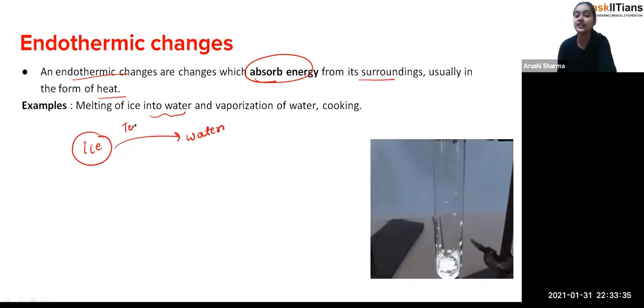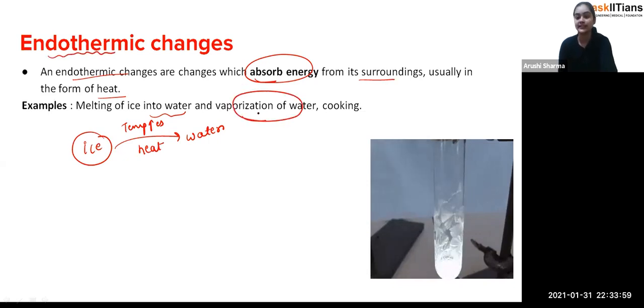When the temperature increases, that means heat is there. Exactly. So that ice converts to water. So you can see there is a real absorption of energy, and that's how one form is changing into another form. Due to the absorption of the energy, that change is going on. So that type of changes are called endothermic changes.